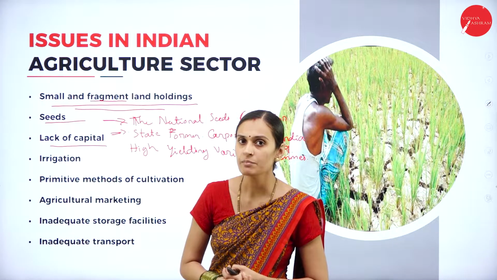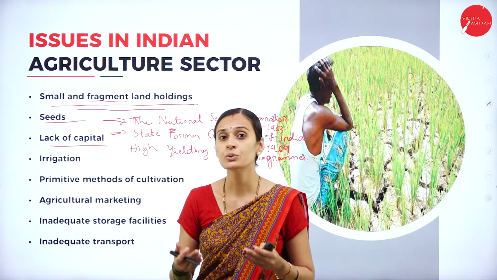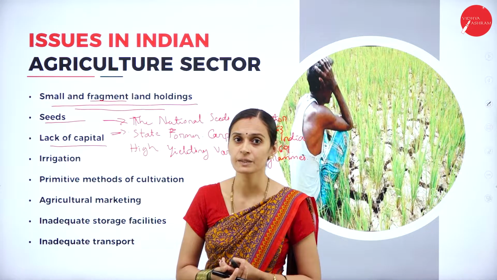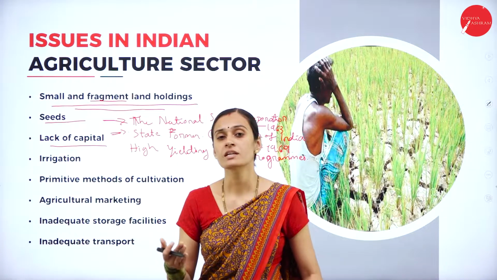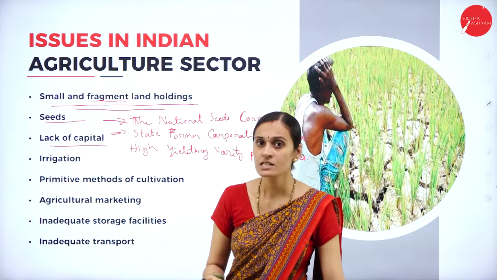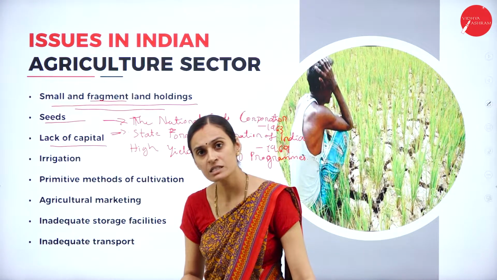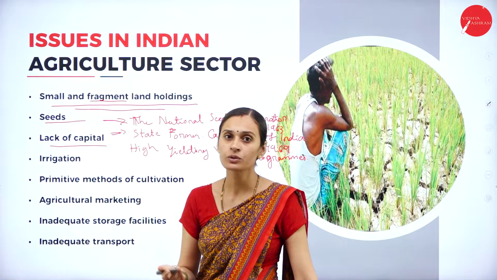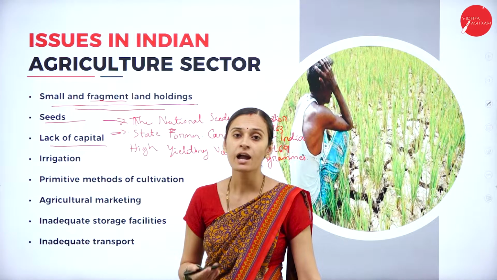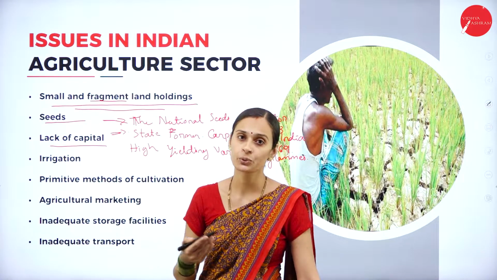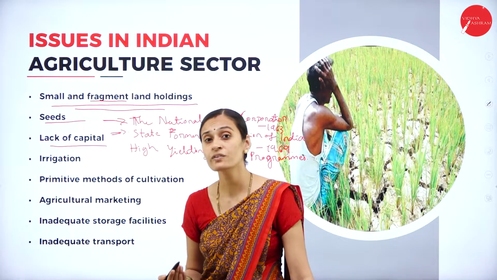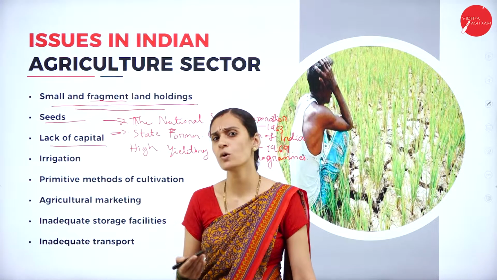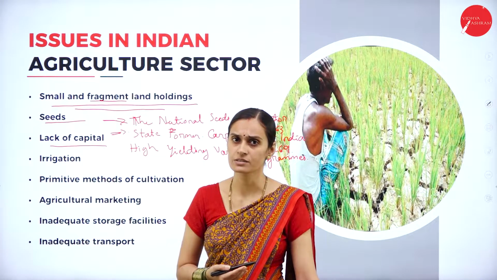But our peasant family was not able to invest that much money because agricultural productivity is less, so the family's income is also very low. One who is not able to gain is of course not able to invest. So lack of capital is also one of the major problems in the agriculture sector.